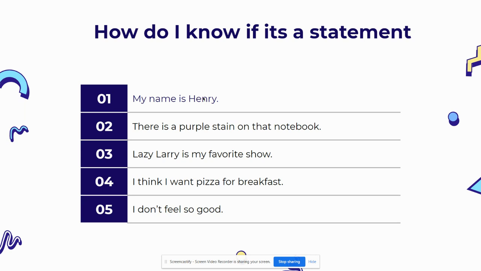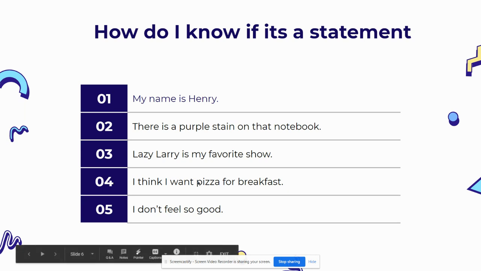My name is Henry. Number 2, there is a purple stain on that notebook. So it starts with a capital letter, ends with a period. Number 3, Lazy Larry is my favorite show. Lazy starts with a capital letter, ends with a period. That sentence ends in a period. It's telling you something. Lazy Larry is my favorite show. What is the sentence telling you? The sentence is telling you my favorite show. My favorite show is Lazy Larry. That's the information that it's giving you. It's giving you information about my favorite show. It's telling you that my favorite show is Lazy Larry.